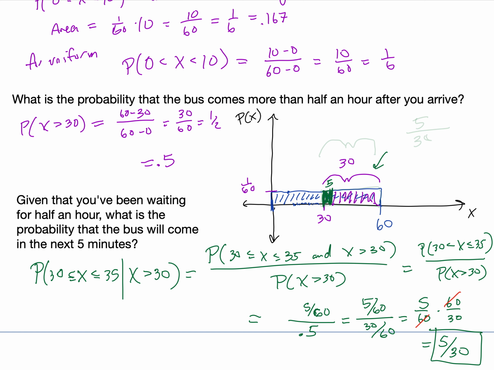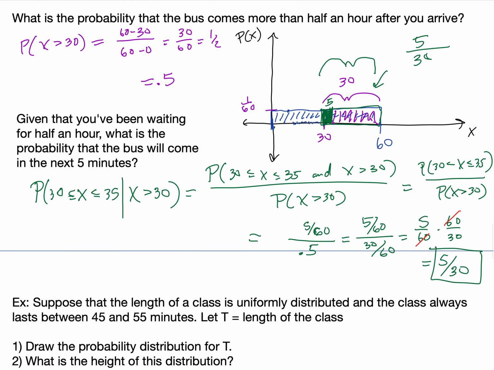We could also just think of that as going back to areas. I already know that I have waited 30 minutes, so I already know that I'm in this window. What is the probability that I'm in this particular chunk of it? Well, that's a 5-minute chunk out of this 30-minute chunk. And so that's another way to think about it, kind of just intuitively without using the formula.